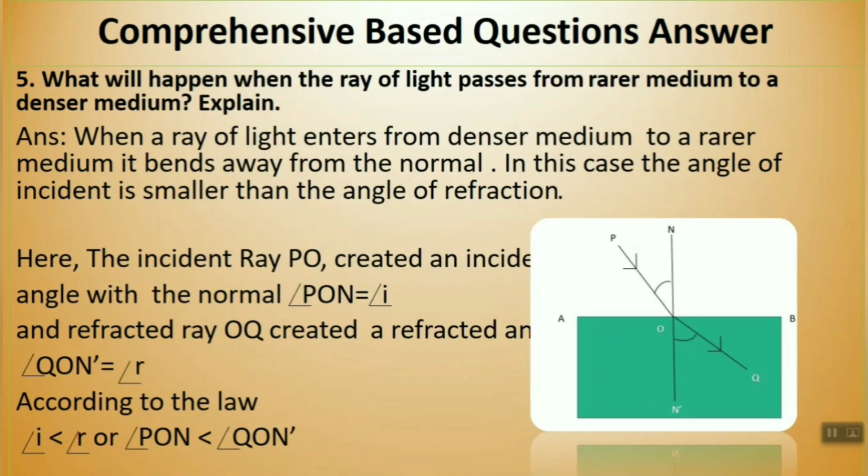Okay. Next one, number 5. What will happen when a ray of light passes from a rarer medium to a denser medium? Obviously, this is also a law. So write the law, then explain the law with the figure. Direction is a must. I said again and again, direction is a must. Here you will write I, and here you will write R. This should be present.